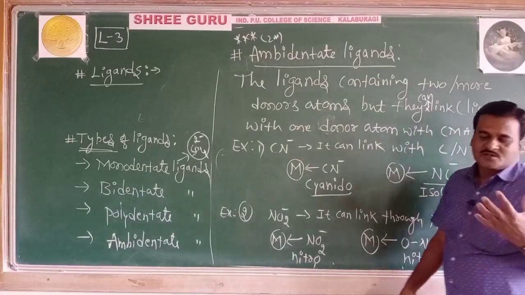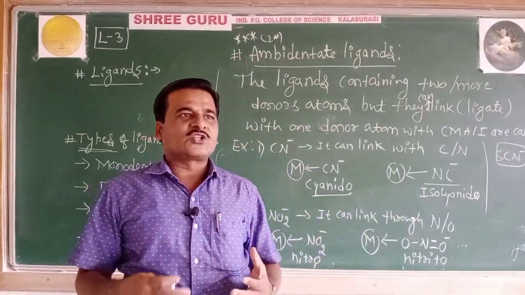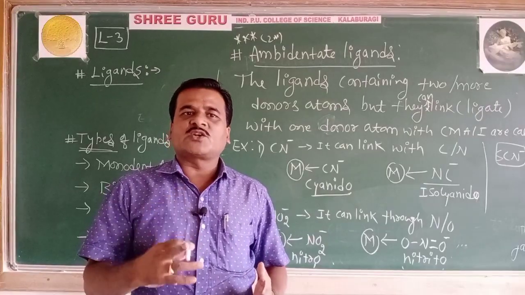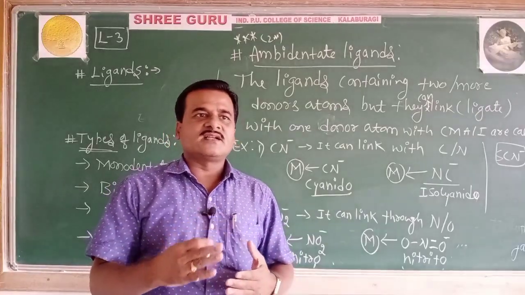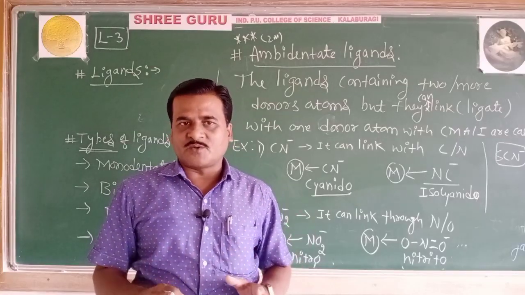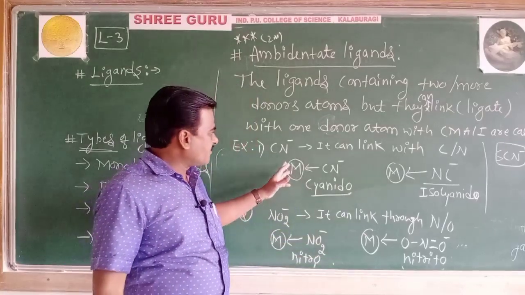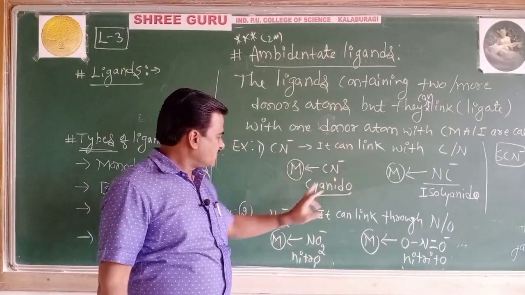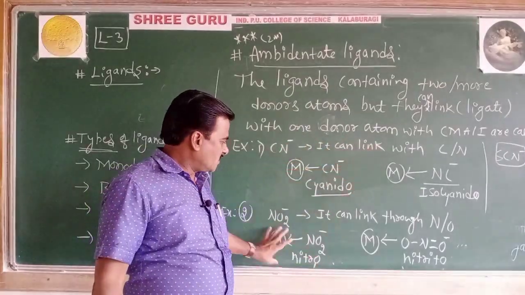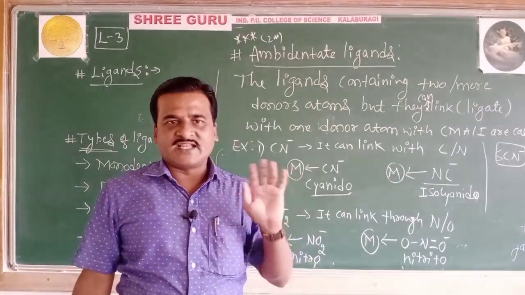I conclude with the ambidentate ligands: the ligands which contain 2 or more donor atoms, but only one donor atom can link or ligate with the central metal atom during the formation of complexes. Those are called ambidentate ligands. Examples: CN minus, SCN minus, NO2 minus, cyanido, thiocyanato, nitro. These are the examples of ambidentate ligands.